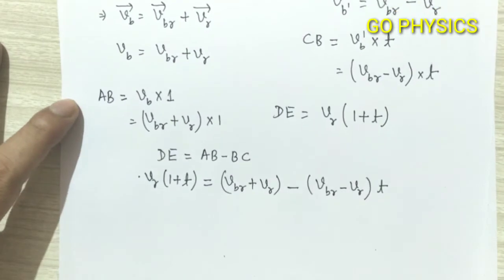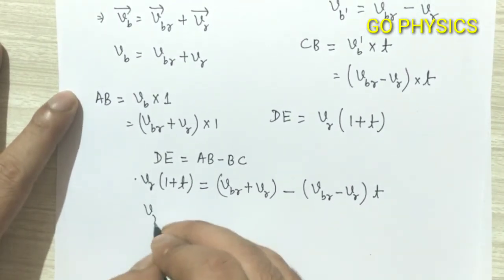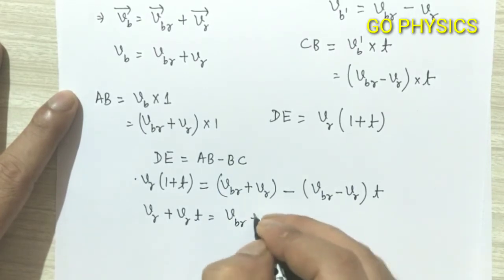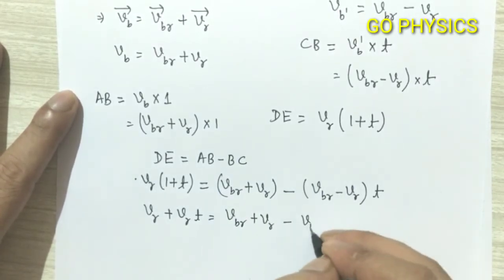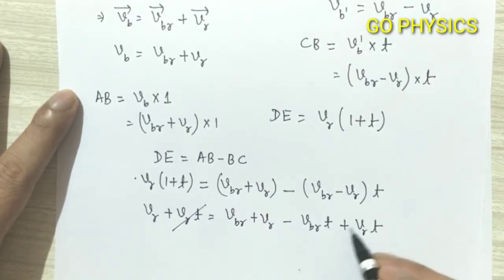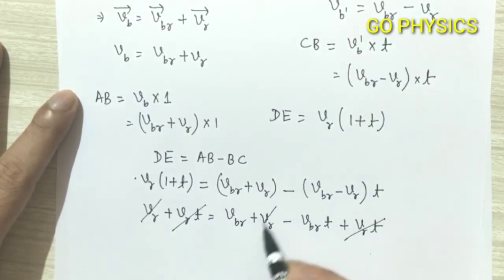Now first we will simplify this. So this will become VR plus VRT equal to VBR plus VR minus VBR into T plus VR into T. So VRT cancels out, VR cancels out.